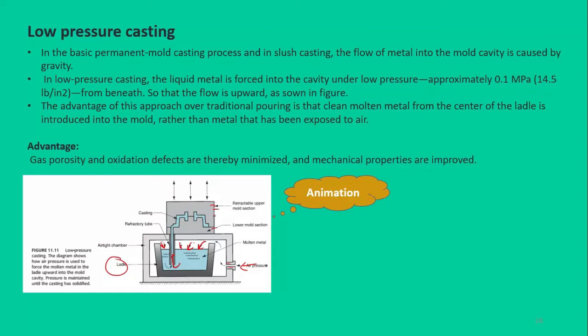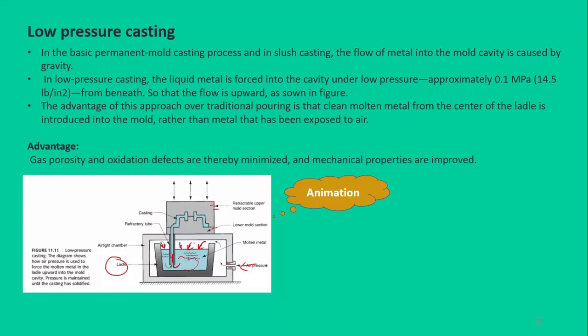So the advantage of using this kind of technique is that the molten material that is filling the mold cavity is pure compared to the material used in other types of casting. Why is that so? Because the molten material that is going into the mold cavity is from deep inside the molten pool, so it is not exposed to the outer atmosphere.